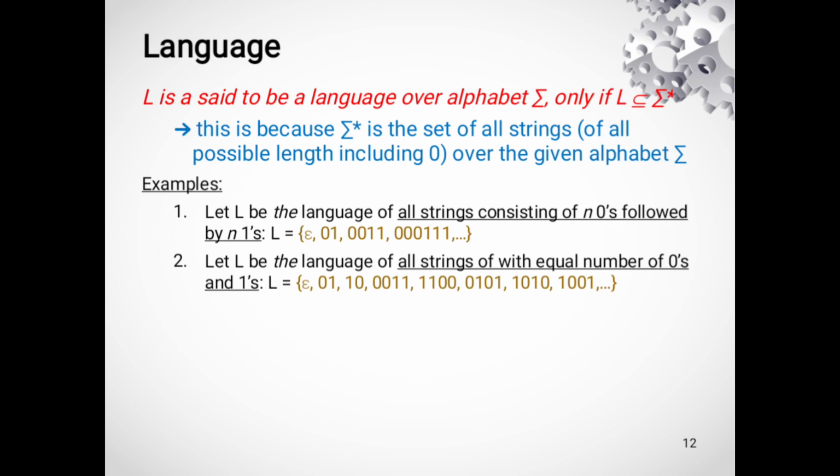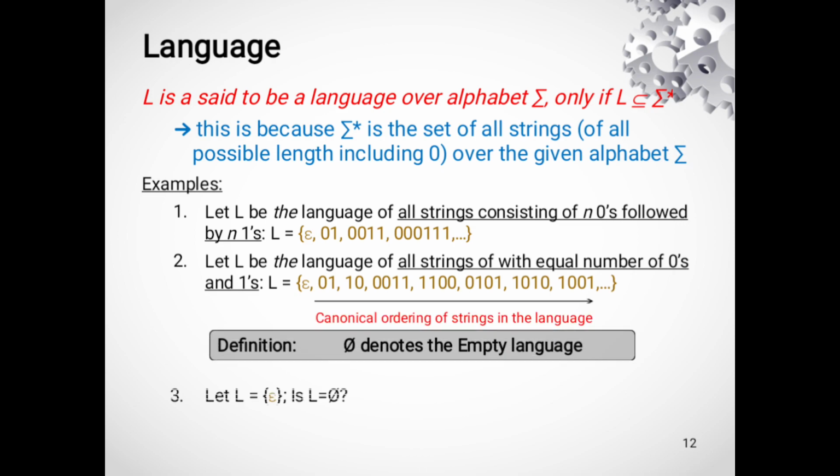In the second example also I have given you a collection of strings which is called a language. The first example represents all strings consisting of zeros followed by ones, but in the second example all the strings contain an equal number of zeros and ones.